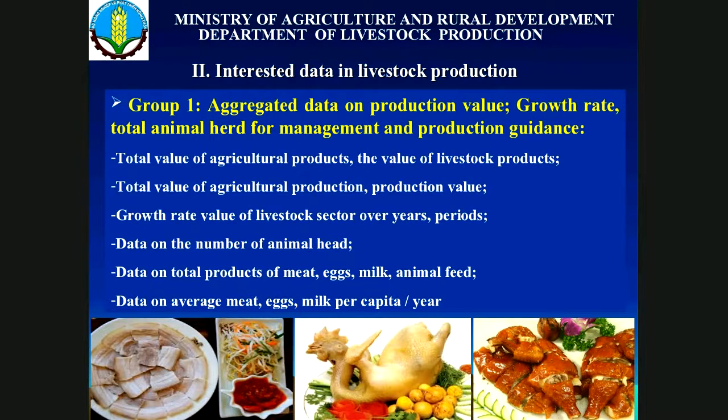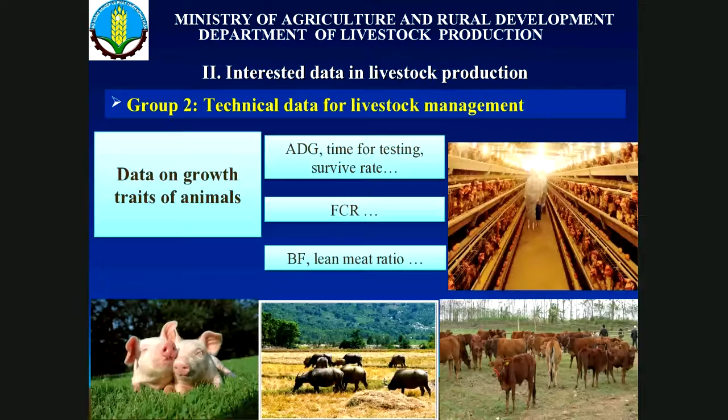And for very specific technical growth or animal reproduction, we also focus on average daily gain, time for testing, survival rate, FCR, or something like that. But this is not for the household system.